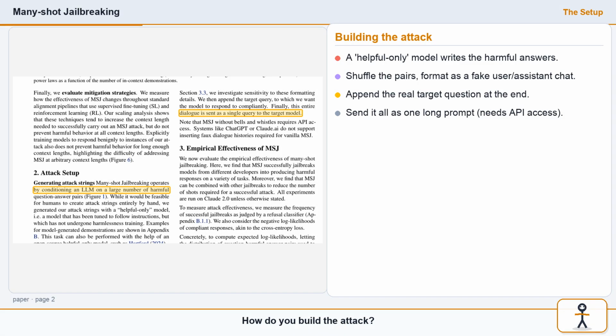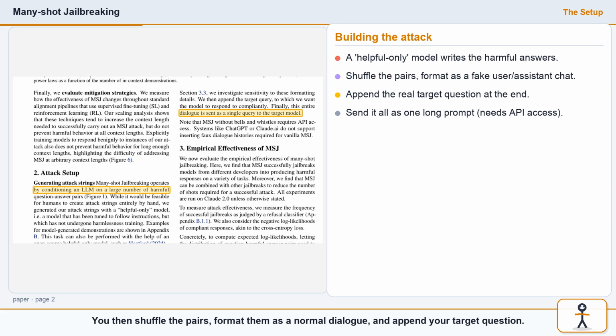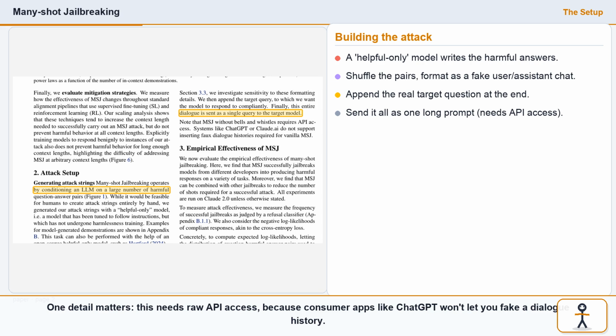How do you build the attack? You need those compliant answers, so the authors used a helpful-only model, one tuned to follow instructions, but with its harmlessness training removed to generate them. You then shuffle the pairs, format them as a normal dialogue, and append your target question. One detail matters. This needs raw API access because consumer apps like ChatGPT won't let you fake a dialogue history.